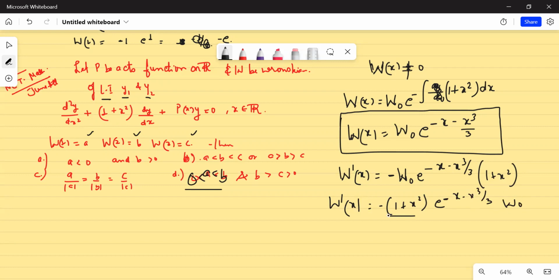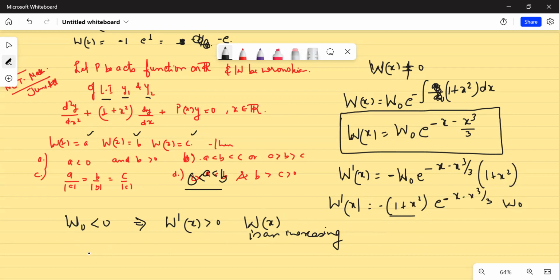Now, if my Wronskian is negative, then negative will become positive. So if I write that the Wronskian is negative, it implies that Wronskian dash is positive. It implies that the Wronskian is an increasing function. I don't know whether these A, B, C values are positive or negative, but in general, if the value at the known point W naught is negative, then the Wronskian would be an increasing function, isn't it?